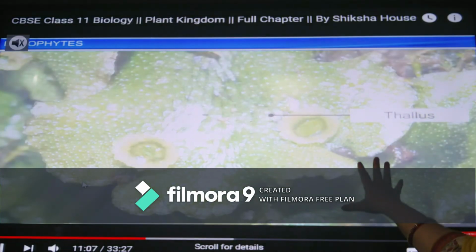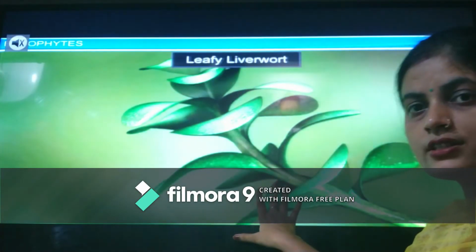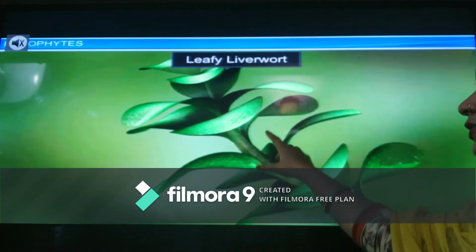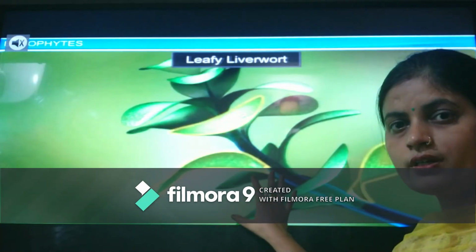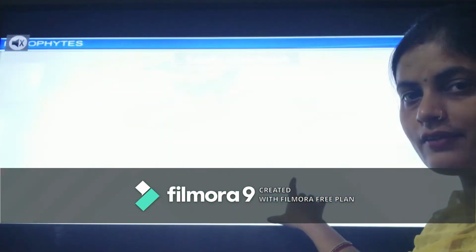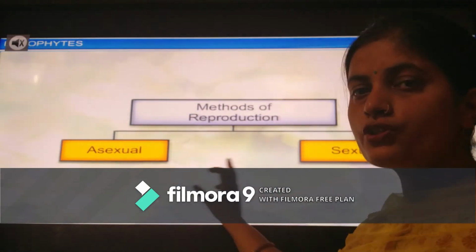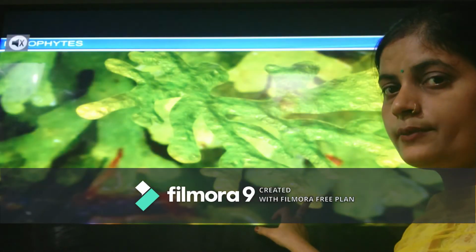It has a thalloid structure, while some members, like the mosses we have studied, have leaves; we can say a leafy liverwort. Liverworts, not mosses we are talking about, could also have a leaf-like structure. Now, what about reproduction here? Methods of reproduction: asexual and sexual both occur.